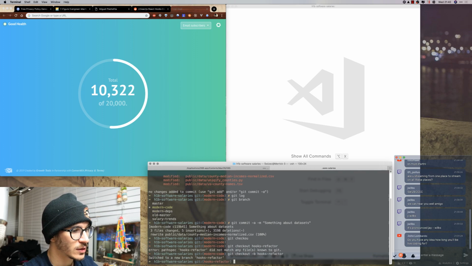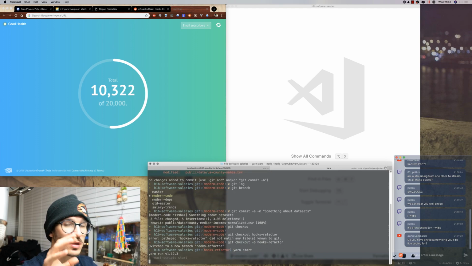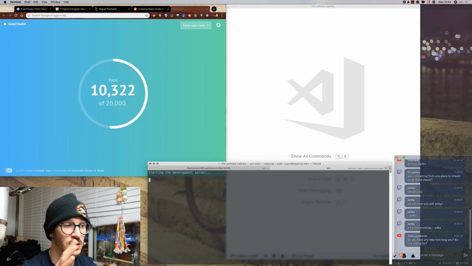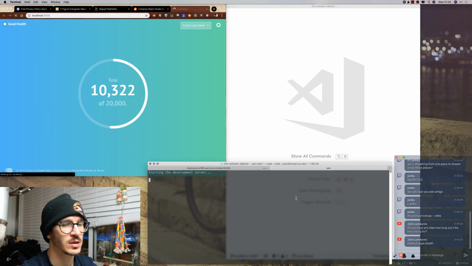So I switched to a new branch called Hooks Refactor. I'm going to run yarn start to make sure that the current version of everything we have is working and in order, and also so I can show you what we're actually dealing with. Then we're going to start slowly refactoring things one by one. There are going to be, I think, 3, maybe 4 data visualization components that we're going to deal with.